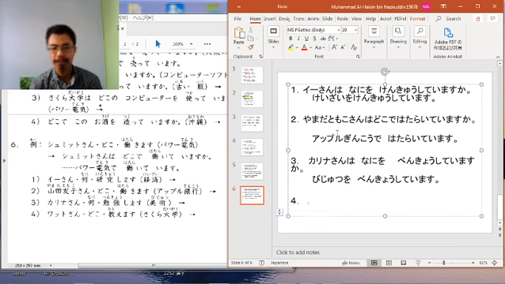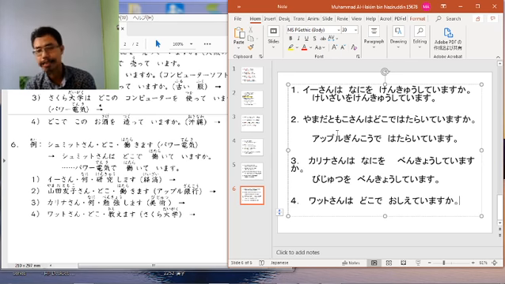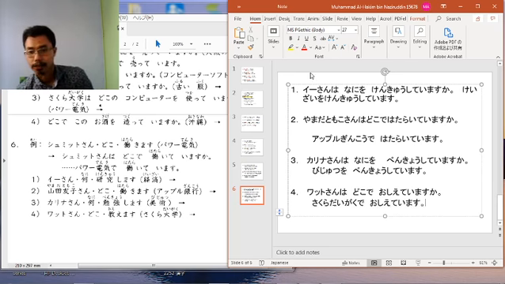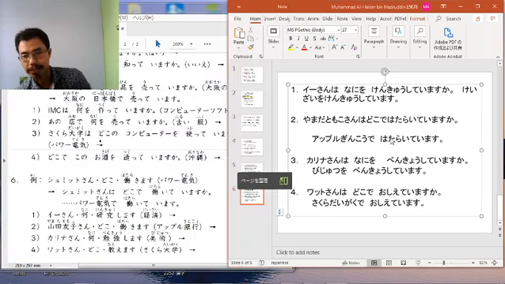The last question, number 4. Wato-san wa doko de oshiete imasu ka? Where is Wato-san teaching? It's about job. So where is the location? Sakura Daigaku. Sakura Daigaku de oshiete imasu.